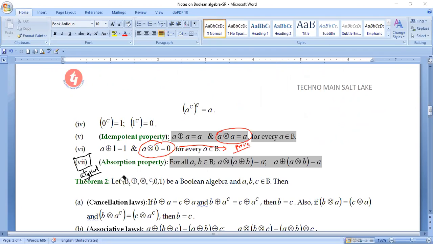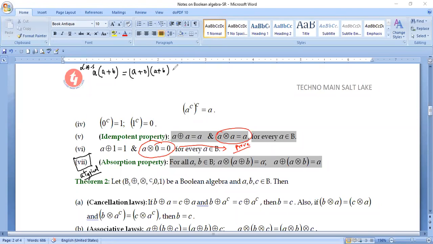Okay. So how to prove it? First of all, let us try to prove this first one. For the first one, we actually write it as A into A plus B. This is my left hand side, isn't it? Now, this A can be written as A plus 0, and you can write it as A plus 0 into A plus B.